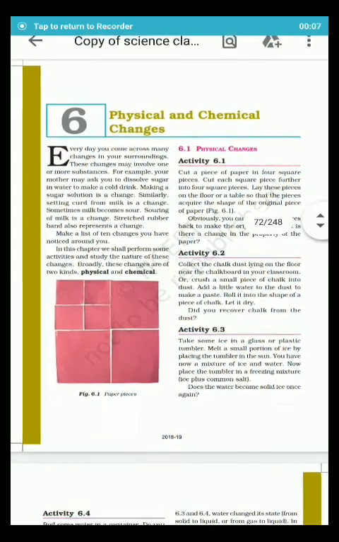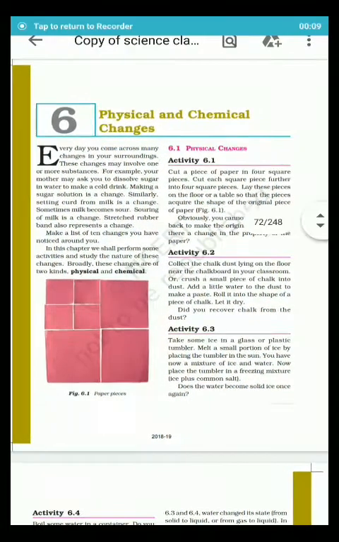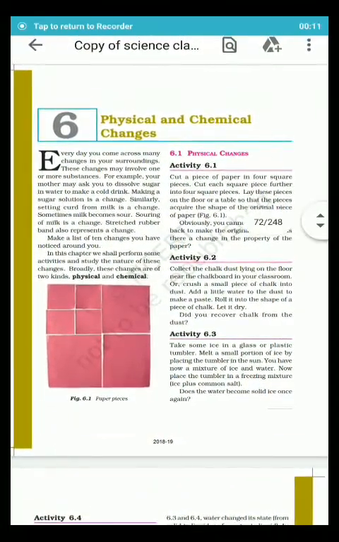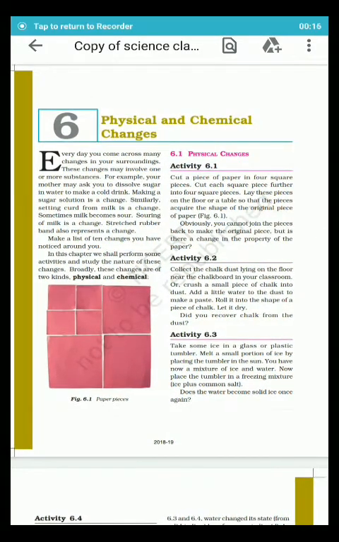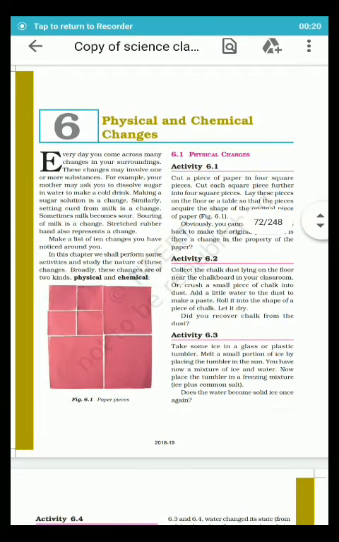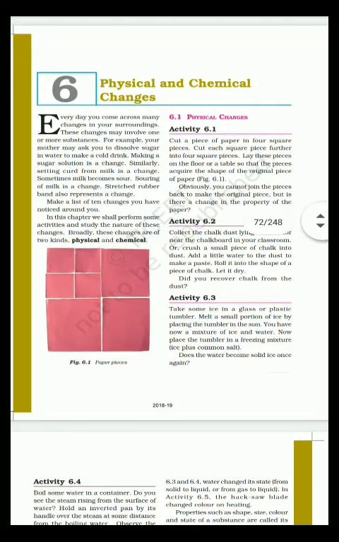So far we had covered 5 units in class 7th Science NCERT. Now the 6th chapter is physical and chemical changes. There are two kinds of changes, physical and chemical. First one is physical changes. That is, you can see the figure 6.1.